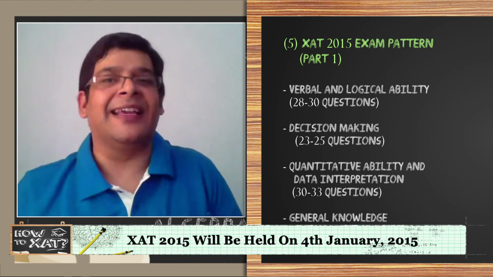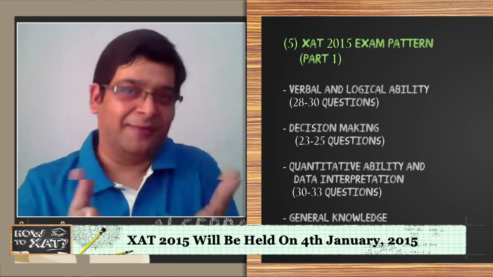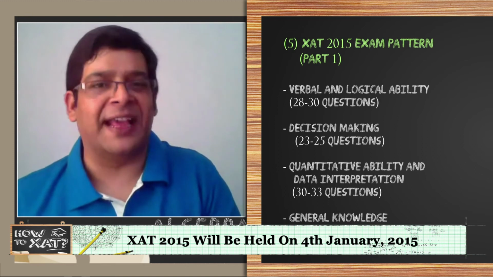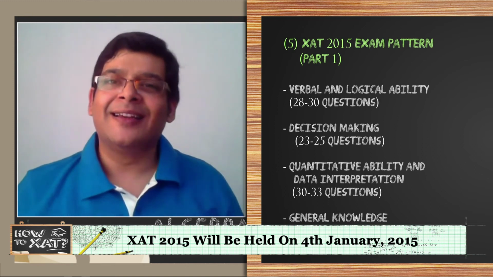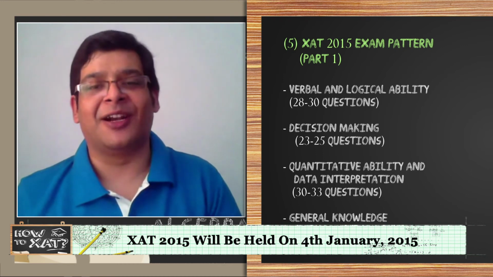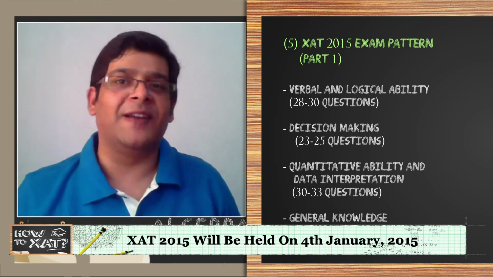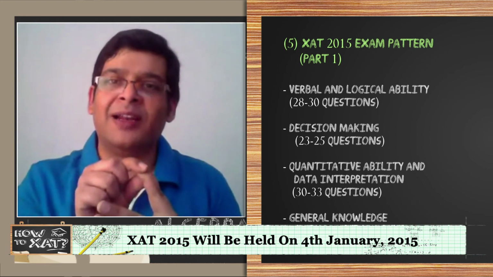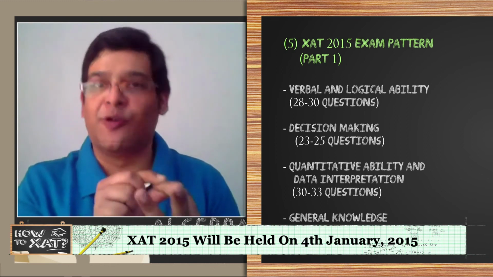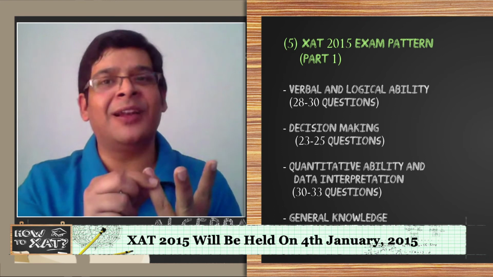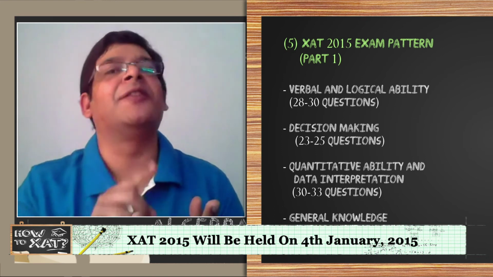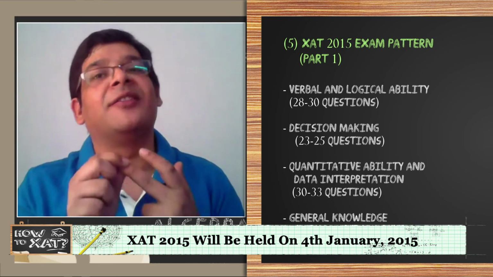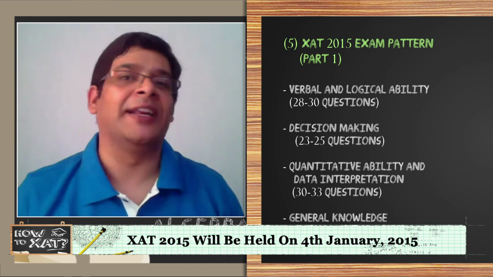The second section is typically the decision making section, and I think we have talked about the decision making section a lot. It typically has somewhere around 23 to 25 odd questions. The third section is quantitative aptitude and data interpretation, which has the maximum number of questions, roughly around 30 to 33. So if you look at these 3 sections, the first section, verbal ability and logical ability, corresponds to section 2 of CAT. The third section, quantitative ability and data interpretation, corresponds to section 1 of CAT. The middle section, the decision making section, is the one which is unique to XAT, and that is the one you need to concentrate on.